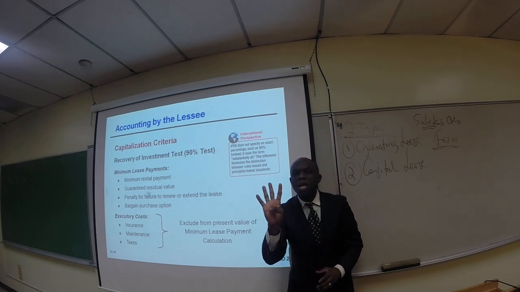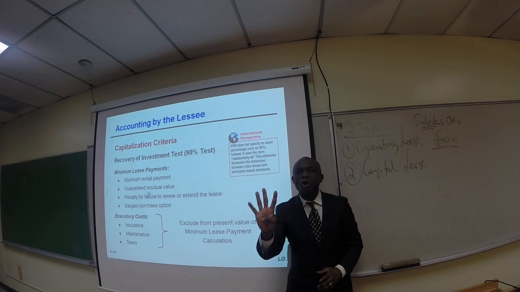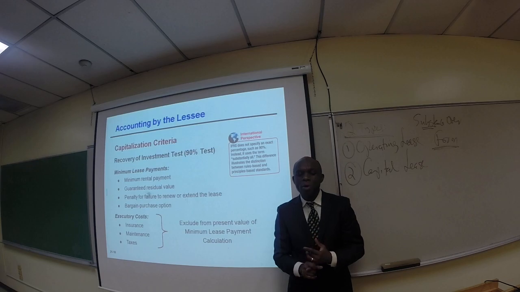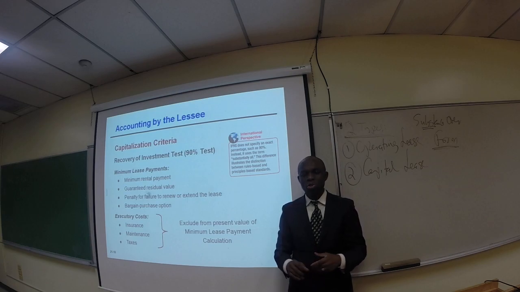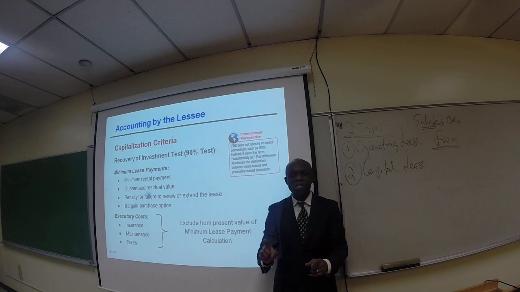You need to catch this. Minimum lease payment consists of 4 things combined. Number 1, minimum rental payment. Number 2, guaranteed residual value. Number 3, penalty for failure to renew or extend the lease. Number 4, bargain purchase options. Now, you need to stop right here. Listen to this very carefully.